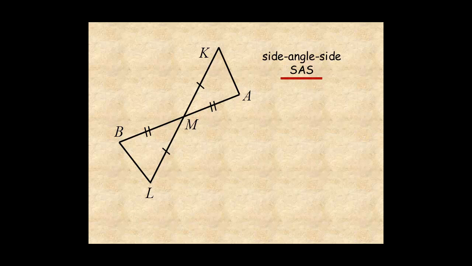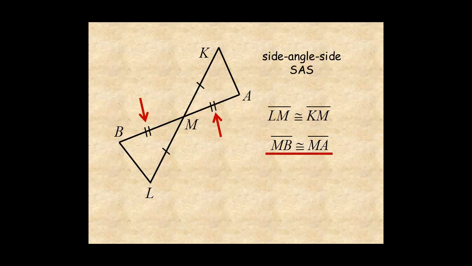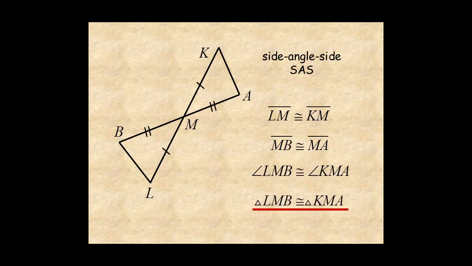In this diagram, these two sides are congruent, and these two sides are congruent. Then the two angles at point M are vertical angles, so they are congruent. And the two triangles are congruent by SAS.